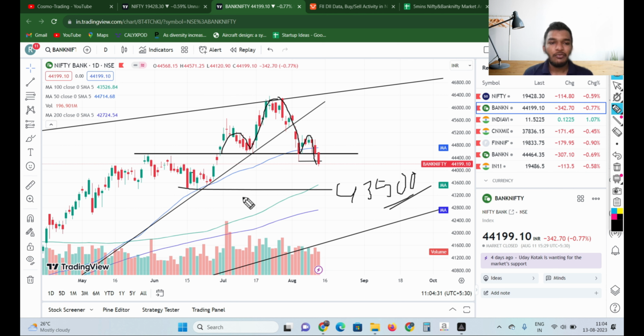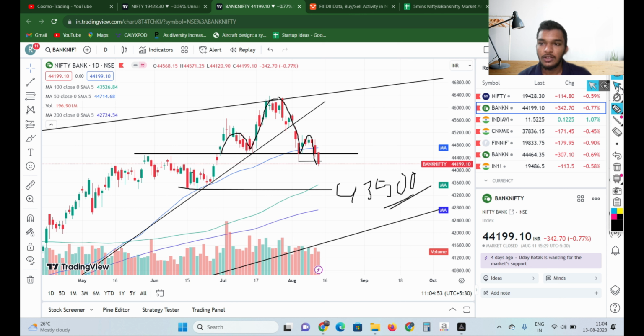And I feel that we will eventually hold this 43,500 level, because overall if we take a look, we are in a kind of bullish trend. So I don't think we could go further down. If any negative news triggers then only we will go down. So 43,500 is an important support in Bank Nifty.